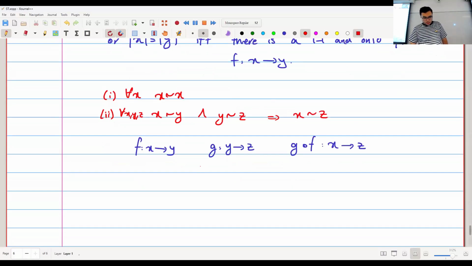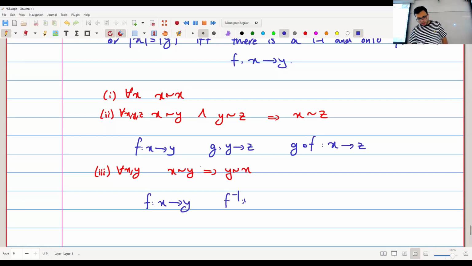And of course, I also have the property that for every X and Y, if X is the same cardinality as Y, then Y is the same cardinality as X. And here the idea is that I have a one-to-one correspondence from X to Y. If I want a one-to-one correspondence from Y to X, I can just look at F inverse. Okay. And I'm not going to formally define F inverse. You can easily define it yourself using the axioms we already have.